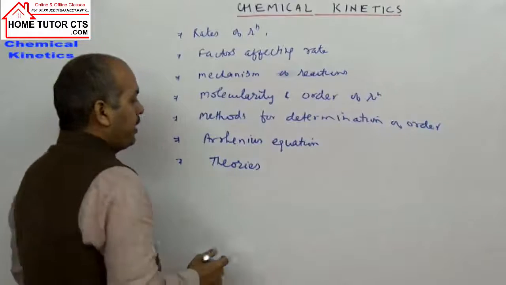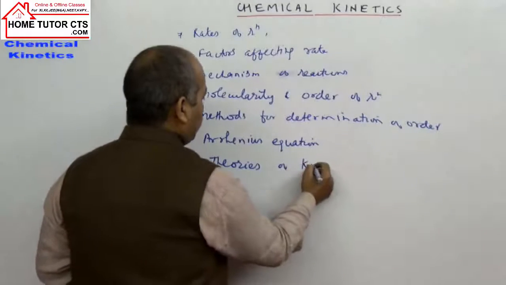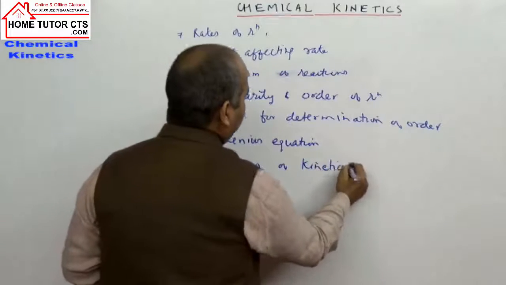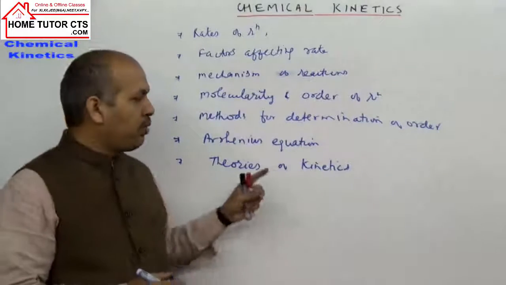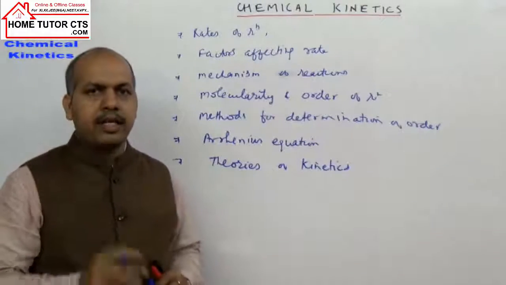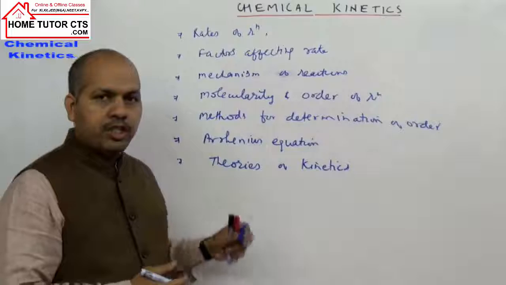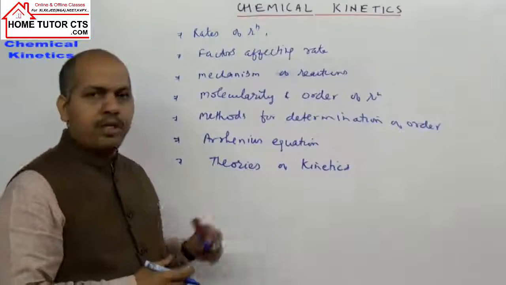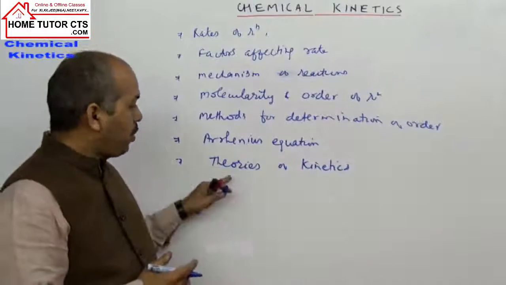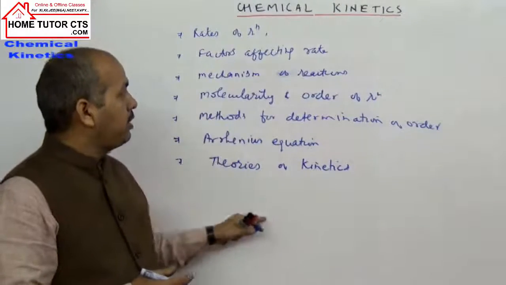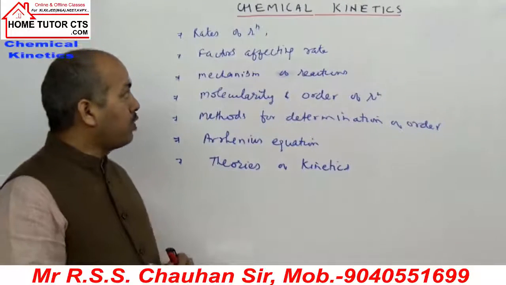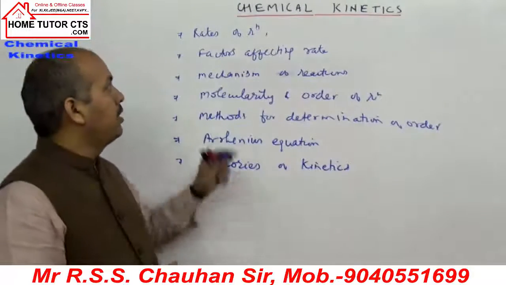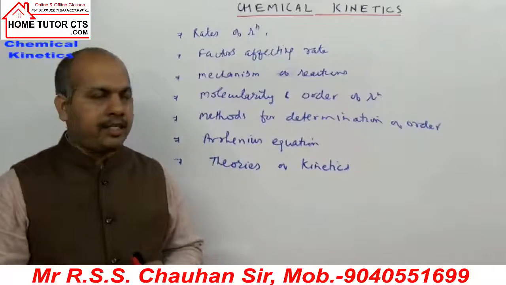We can take how the reaction takes place, with explanation by collision theory or other theories. So anyway, that is the outline of topics we are going to cover in the chapter, chemical kinetics.